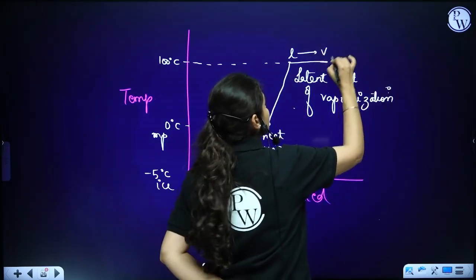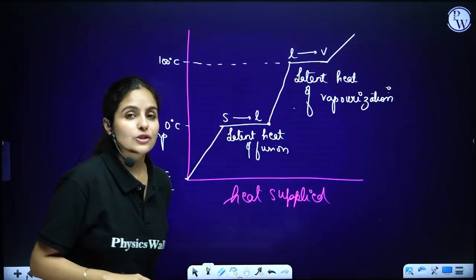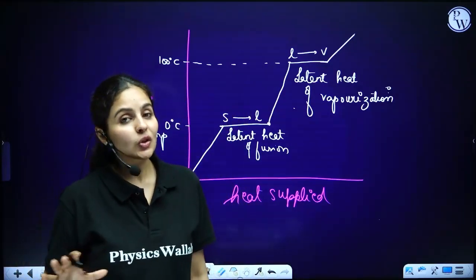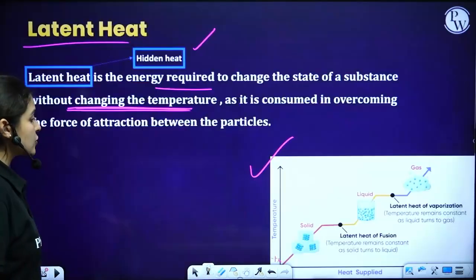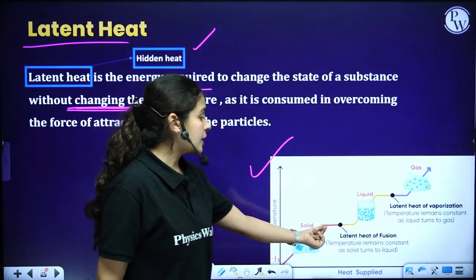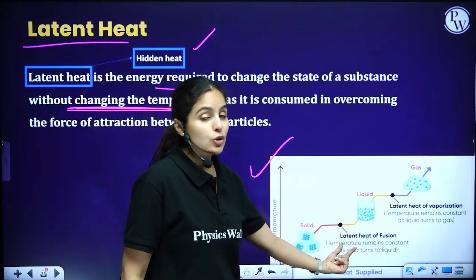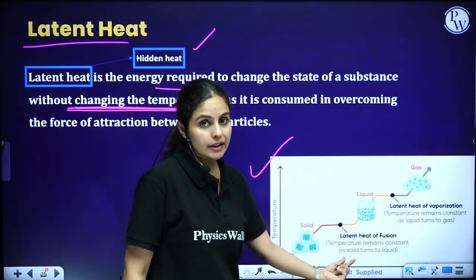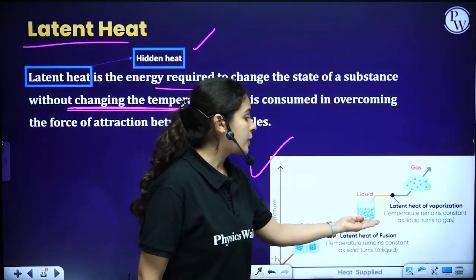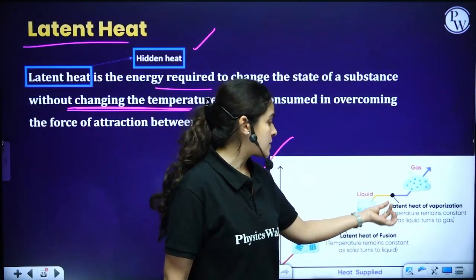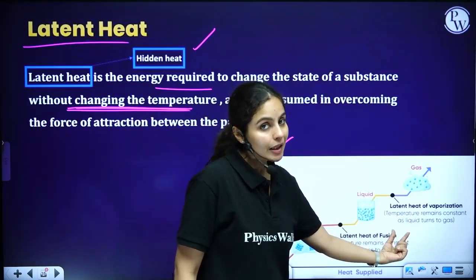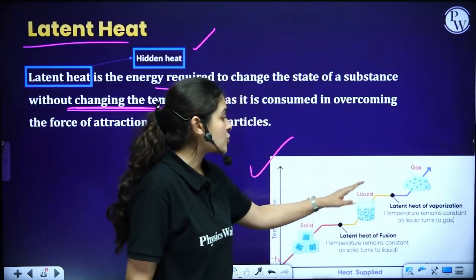Now again, it will start increasing in temperature and turn into steam. Is that cool? Cool. So I'll take you back again to that graph. We have started from ice, solid state. It turns to liquid state by consuming the hidden heat in the system. Fusion means melting. Now, once it is melted, the temperature again starts increasing. This liquid will be converting into vapors by using this hidden heat called latent heat of vaporization and turns